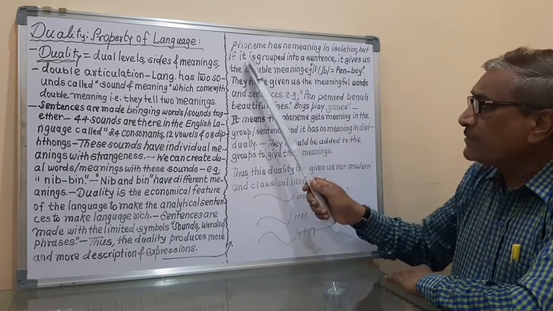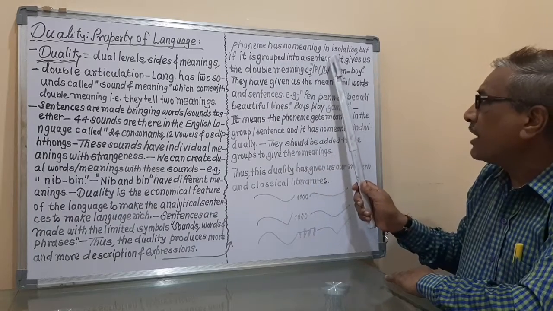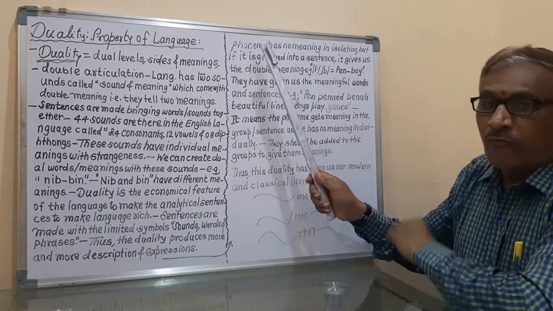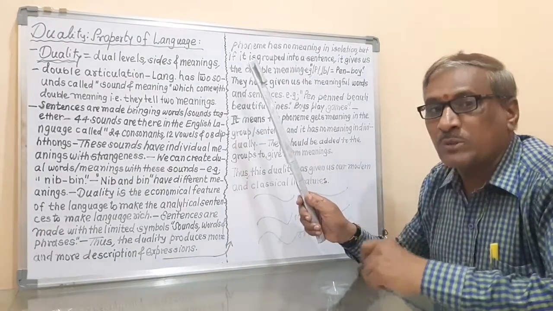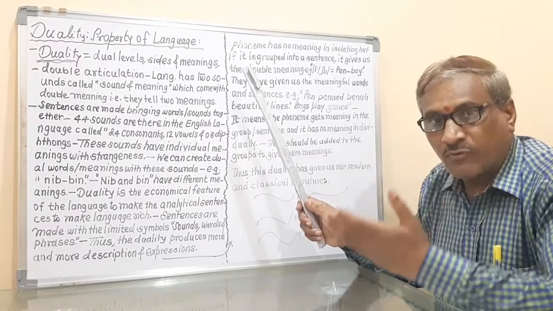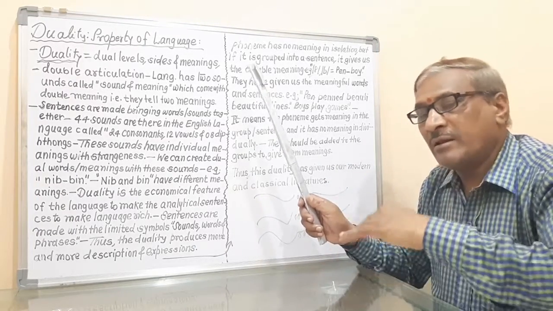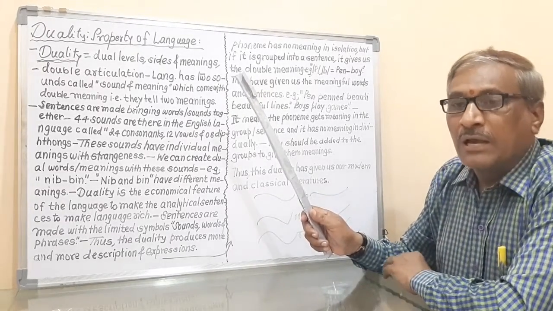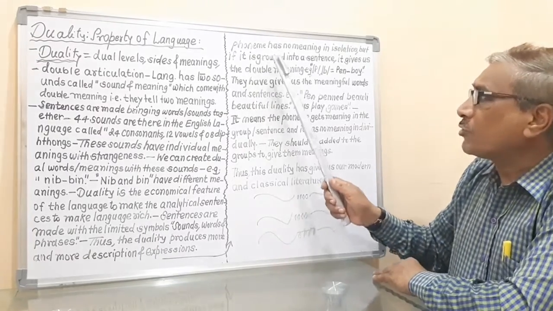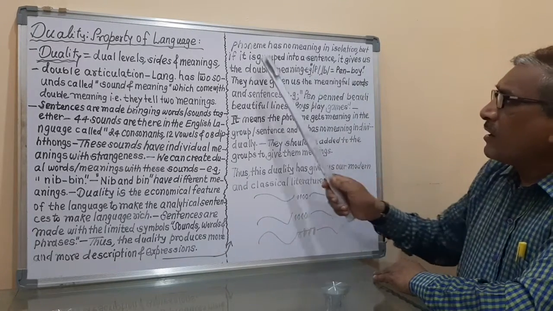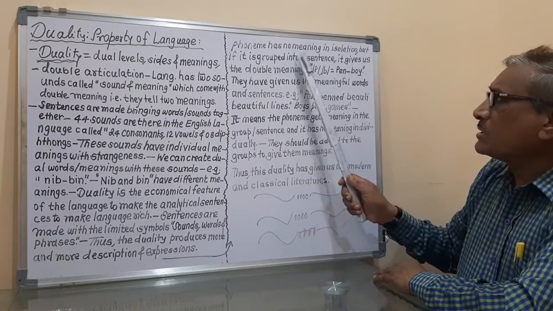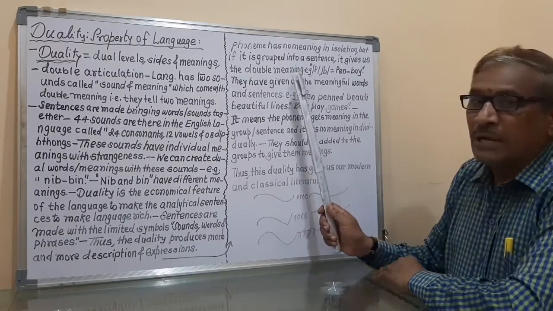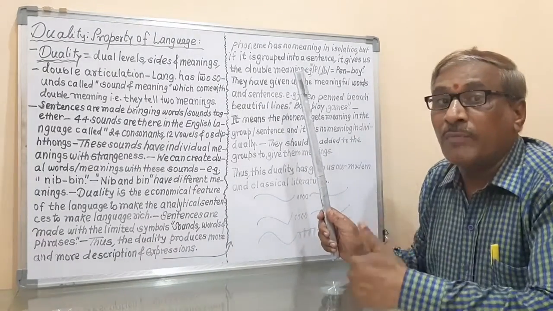But if it is grouped into a sentence, means when we make a sentence with the help of the phoneme, or when we add that phoneme into a sentence, means phoneme plus phoneme plus phoneme, and when that becomes a sentence, that is called the sentence. Means when the phoneme is grouped into a sentence, then it gives us the double meaning. Means that phoneme gives us the double meaning.